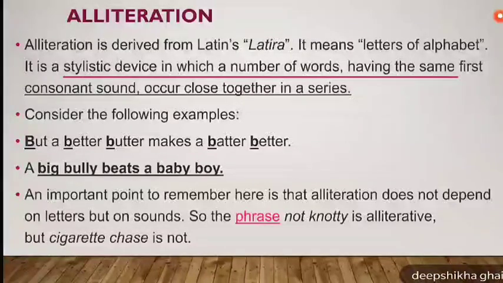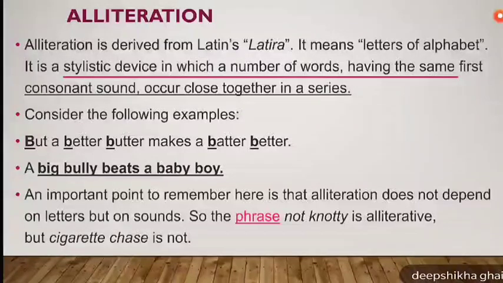You can see in this entire line, we have repetition of consonant B. This is an easy example of alliteration. Similarly, in the second line, a big bully beats a baby boy. Here also we have a clear repetition of alphabet B.